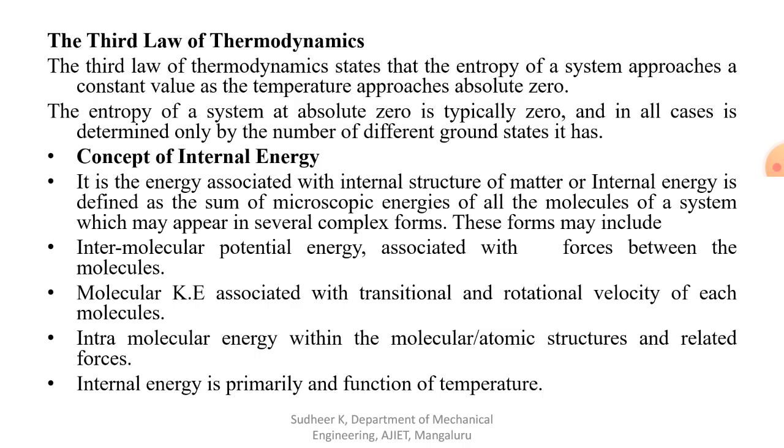Absolute zero is nothing but 0 degree Kelvin, which is minus 270 degree Celsius, lower than the melting point of ice, that is less than 0 degree. It is very difficult to achieve such a temperature. If you achieve such a temperature, then the entropy of the system will be zero. So that is the statement of the third law.